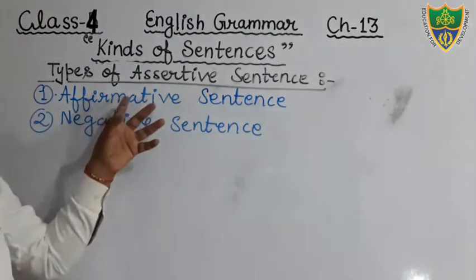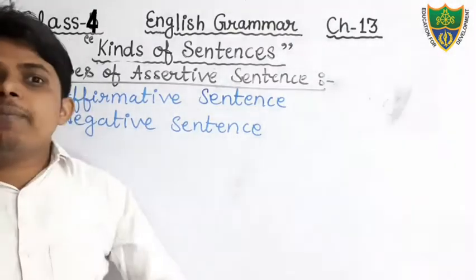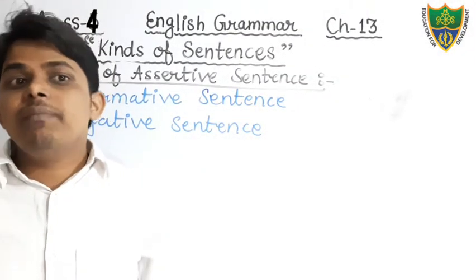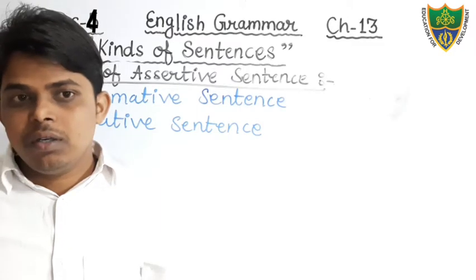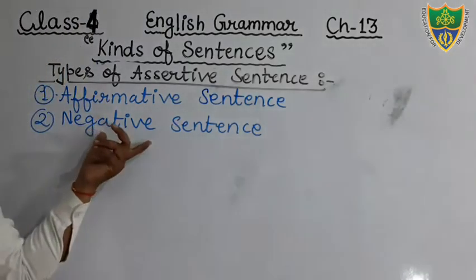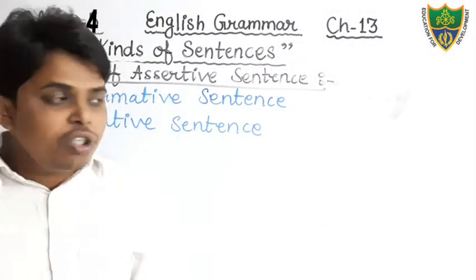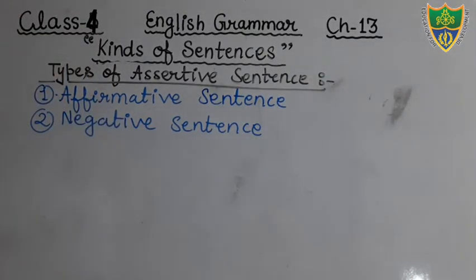So what is affirmative? It conveys the meaning in affirmation, as yes, but negative conveys the meaning in negation, no. Okay, students, so just put the heading, what is affirmative. Now we will discuss what is affirmative.